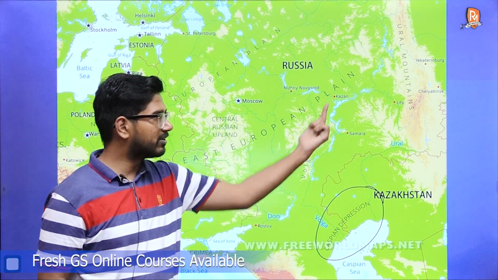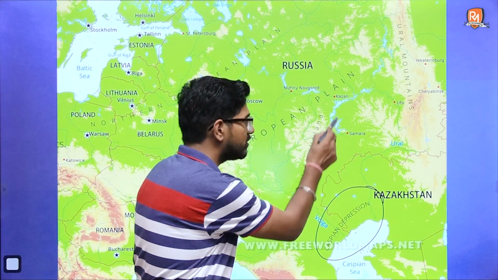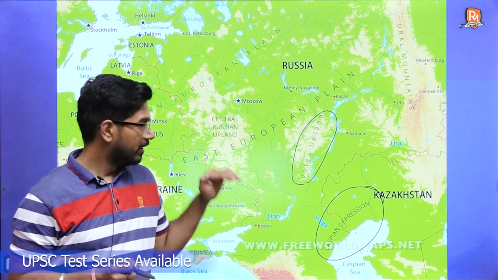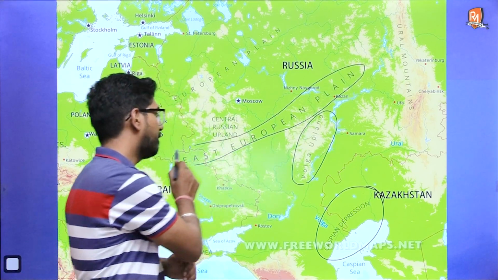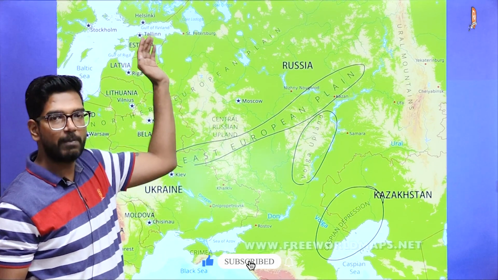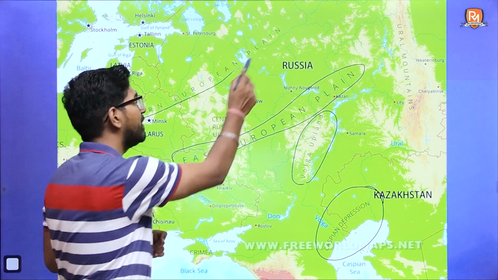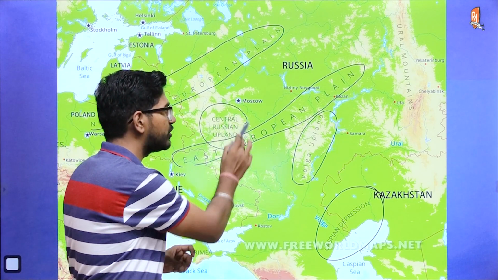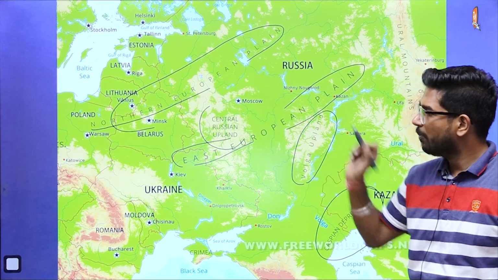Then this area, because of the Volga river located nearby, is known as the Volga upland. This particular area is your European plains, that is the East European plains. This part is located further north, so it is known as the Northern European plains. In between them we have the Central Russian upland. Just north of that is located your Moscow.